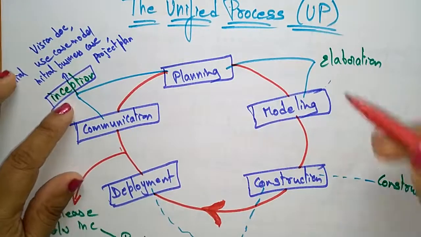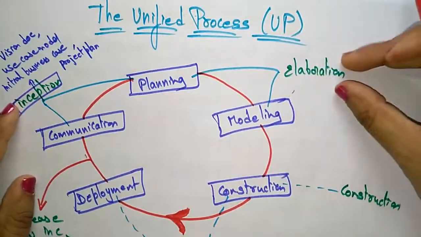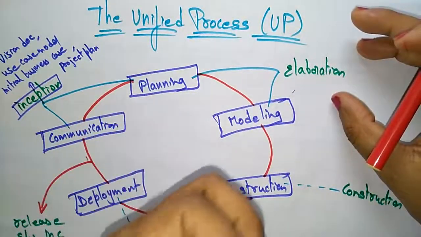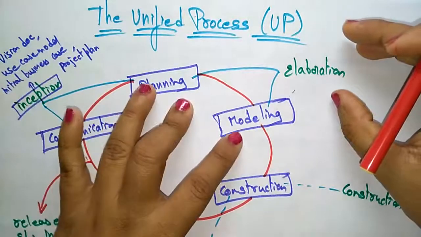Next, coming to elaboration. What will this phase do? Elaboration is a phase that contains the features of planning and modeling both.